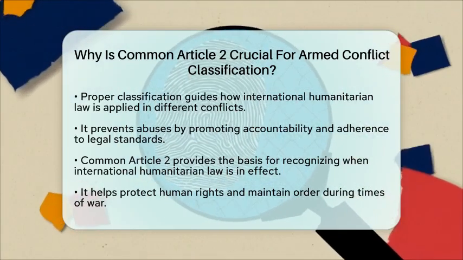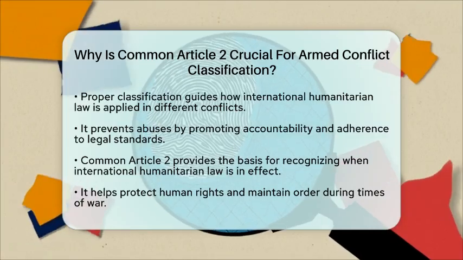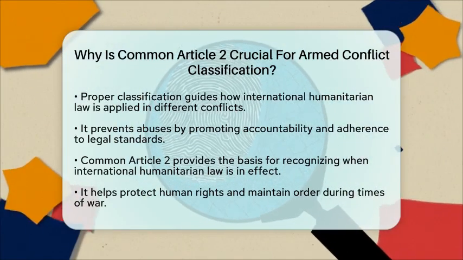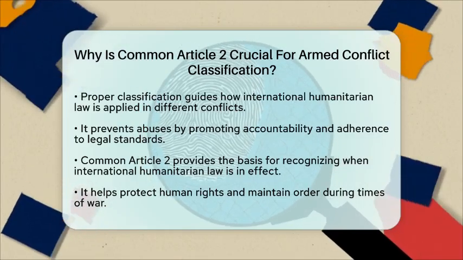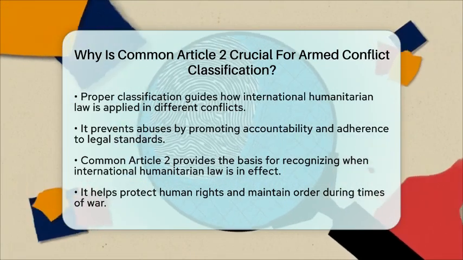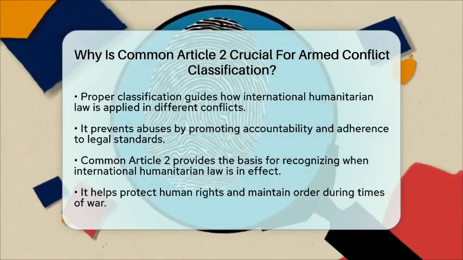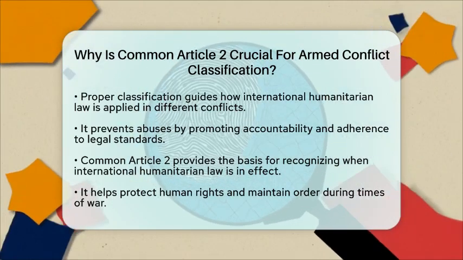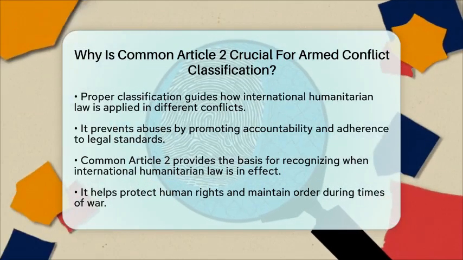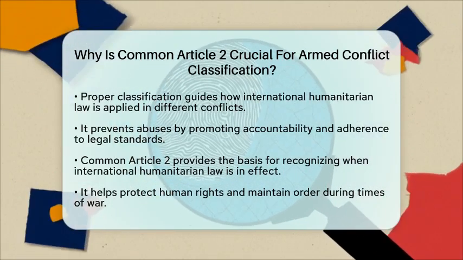In summary, Common Article 2 is essential because it provides the foundation for recognizing when international humanitarian law is in effect. It helps identify conflicts that need legal protections and sets the stage for how states and armed groups must behave during hostilities. This classification is a key step in safeguarding human rights and maintaining order during times of war.